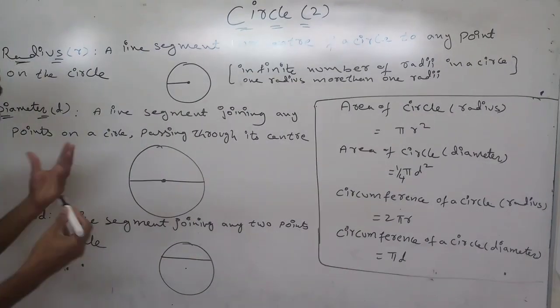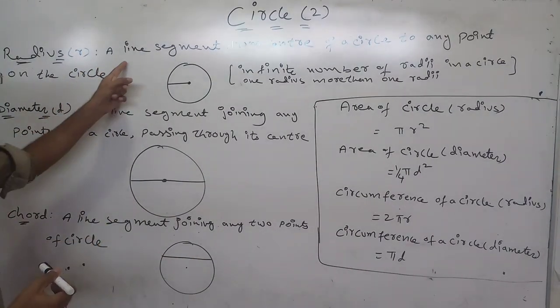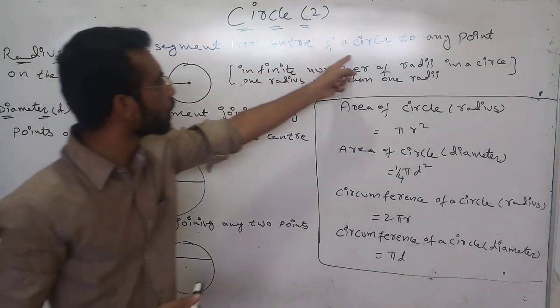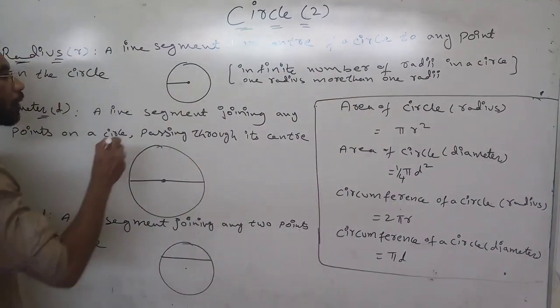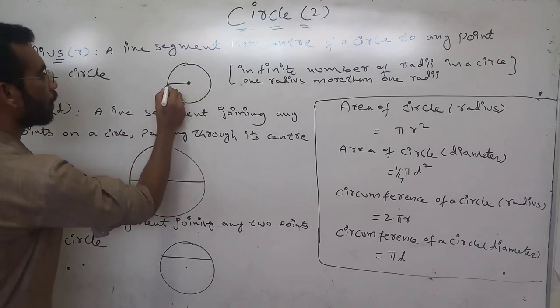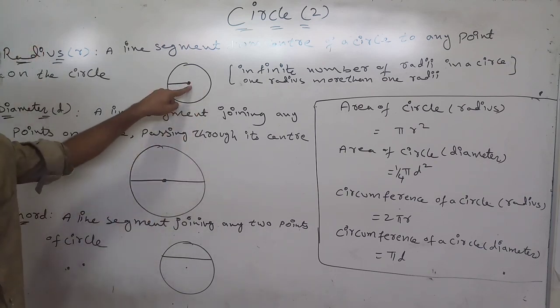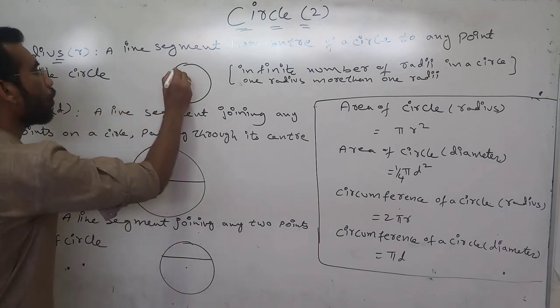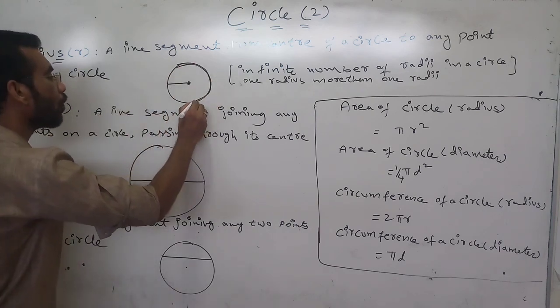Okay. Now radius, what is radius? A line segment from the center of a circle to any point of the circle. This is the line segment which is taken from the center of the circle to any point on the circle.